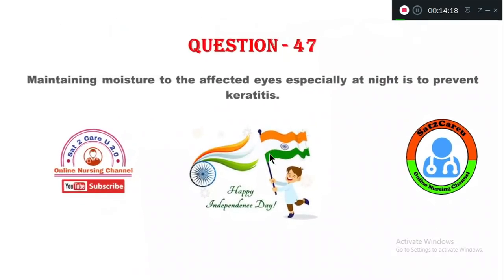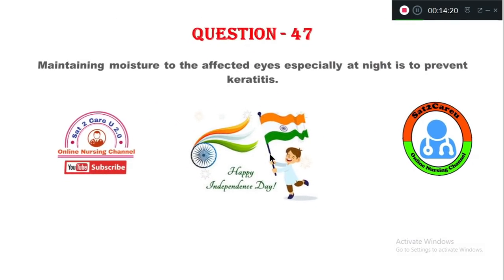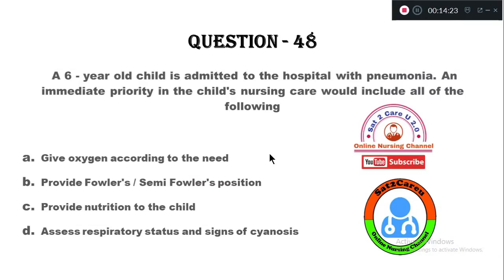Question number 47, the rationale is here. Question 48. A 6-year-old child is admitted to the hospital with pneumonia. An immediate priority in the child's nursing care would include all of the following. Option A, give oxygen according to the need. B, provide Fowler's or semi-Fowler's position. Option C, provide nutrition to the child. Option D, assess respiratory status and signs of cyanosis.